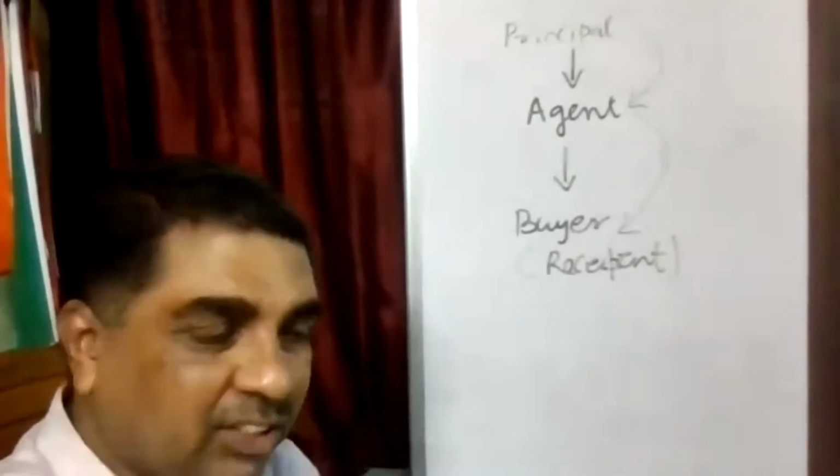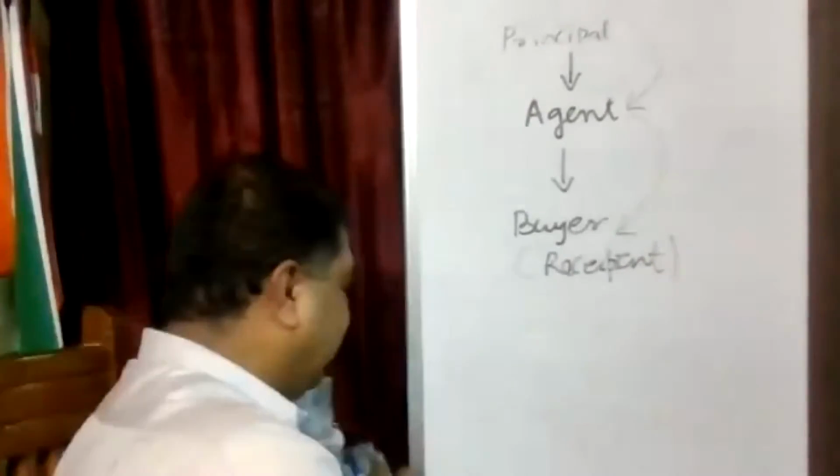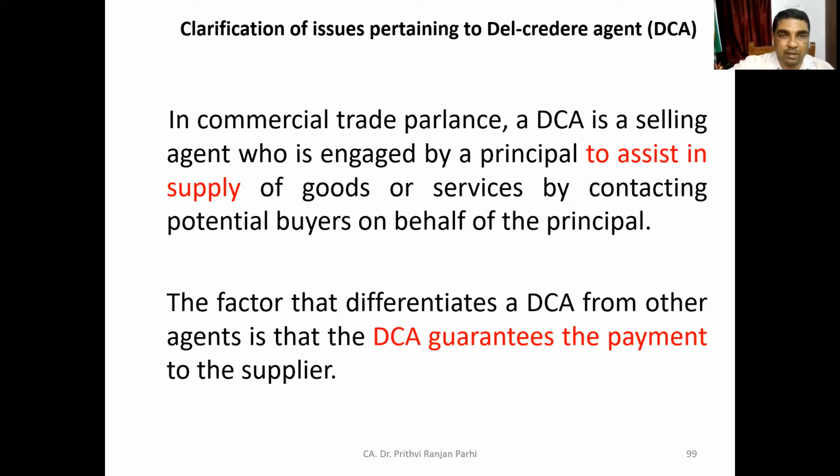Understanding this concept is important to appreciate the next concept, the concept of the delegator agent. So let me take you to that slide. Some of you might know the meaning of delegator agent, or DCA. It is basically a selling agent who is engaged by the principal to assist in supply of goods and services by contacting the potential buyers on behalf of the principal.